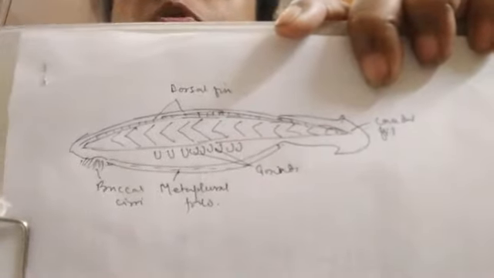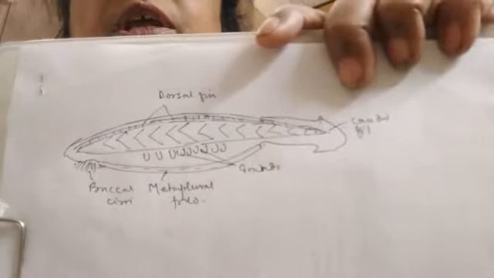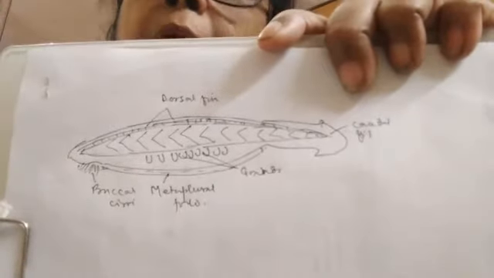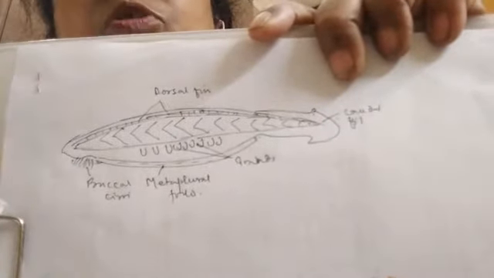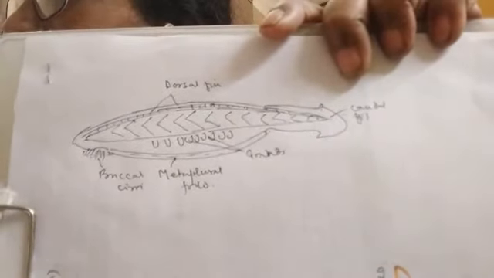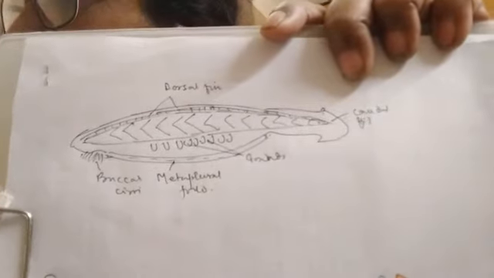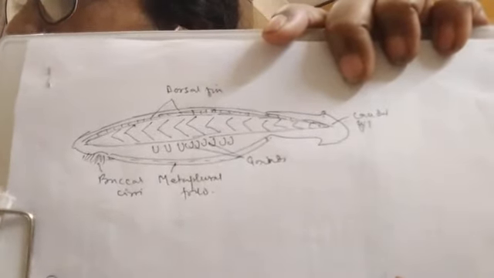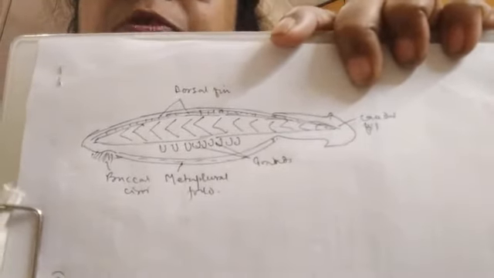First of all, the notochord is present, and it is not restricted only to the tail region. It extends to the anterior part of the body, and it is not only in the larval stage. It is present throughout life. The nerve cord is also there throughout life. The pharyngeal gill slits are more numerous than in the urochordata and open into an atrium, and the tail is present throughout life. So these are the features of the cephalochordata.